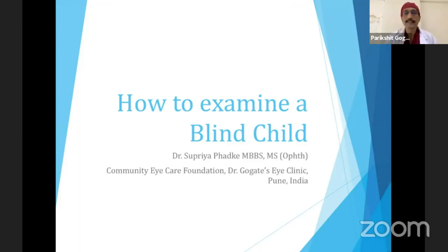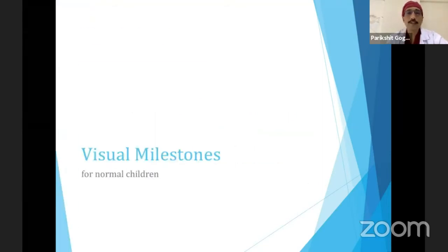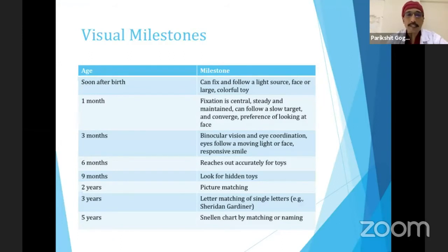Thank you, chairpersons. Well, most of the speakers earlier have made our job easier as to how to examine a blind child. So we know the visual milestones for a normal child: soon after birth, a child can fix and follow a light source. By 1 month, the fixation can become central, steady, and maintained.